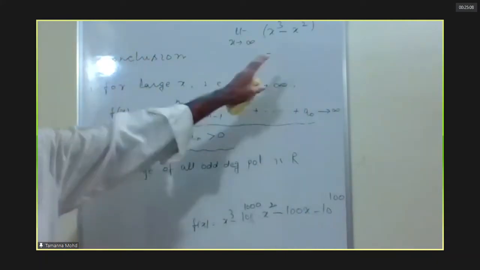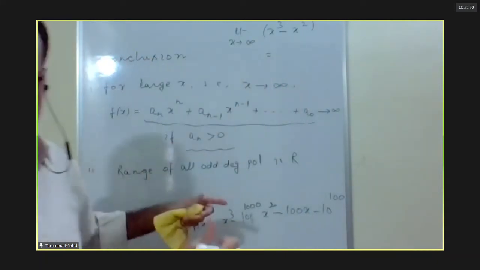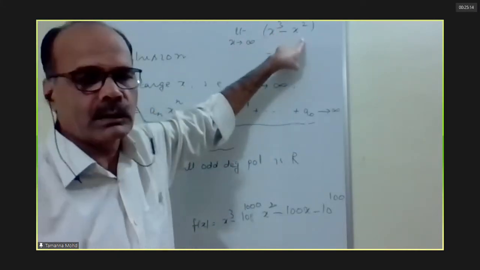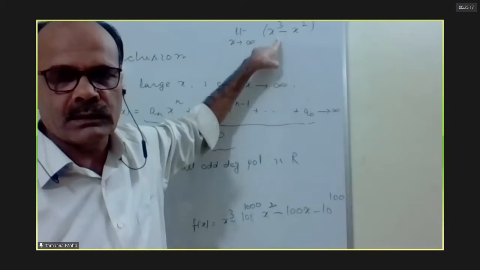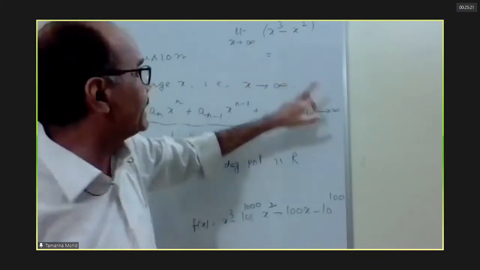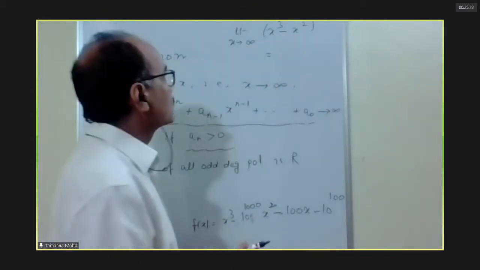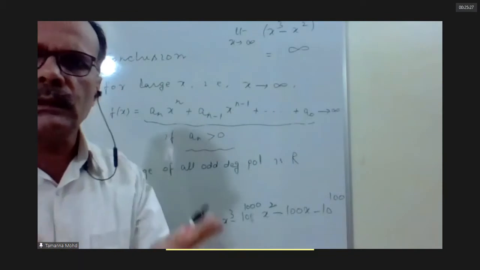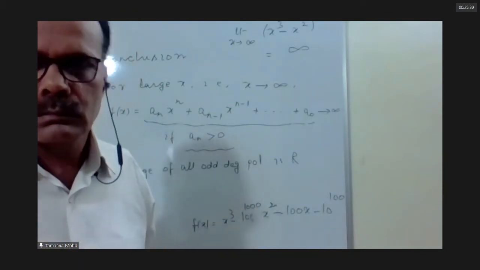Just one simple example I am giving. There are many applications we are going to discuss based on this. Limit x tends to infinity of x cube minus x square. Obviously, it is an indeterminate form, infinity minus infinity. But based on the concept of divergence, this is negligible in front of this. So what is the answer? Infinity. No need for any calculation.